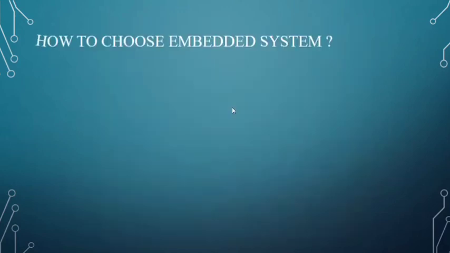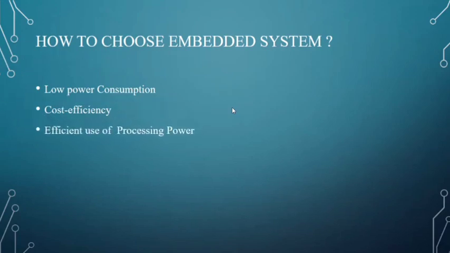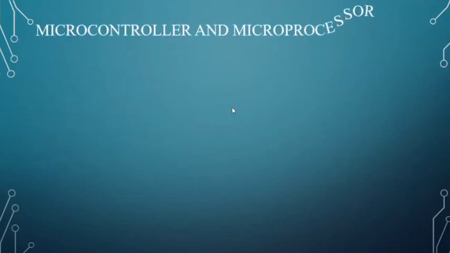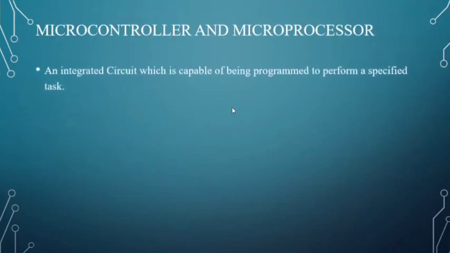Let's see how to choose an embedded system. The embedded system should consume less power, the cost efficiency and processing power should be good, the system should be reliable, and the memory should be used efficiently. Next, what are a microcontroller and a microprocessor? A microcontroller is an integrated circuit which is capable of being programmed to perform a specified task.